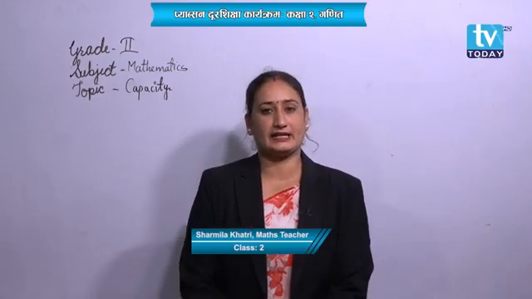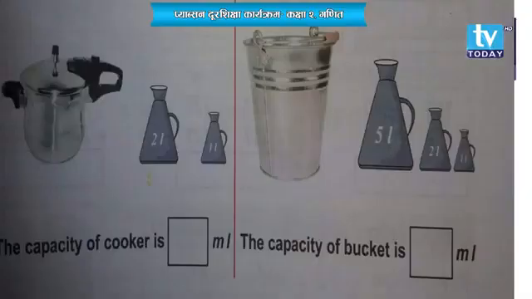Okay, then have a look at the cooker over here. That cooker can hold 2 liter plus 1 liter, total 3 liter only. That cooker can hold 3 liter of water. If you put in more than that, it will flow out.